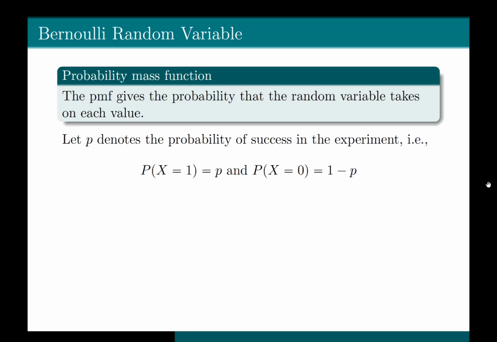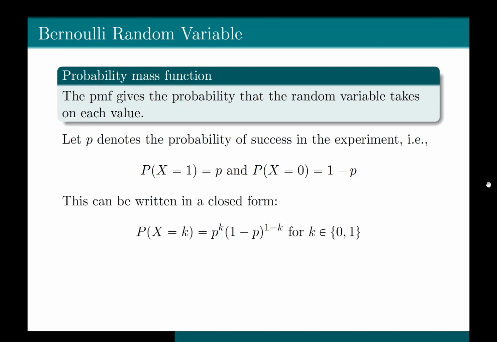Then the probability that X takes value 1 is P, and the probability that X takes value 0 would be 1 minus P. Since we have only two outcomes and both are mutually exclusive, if the probability of success is P, then the probability of failure would be 1 minus P. And since P is a probability, P would be between 0 and 1.